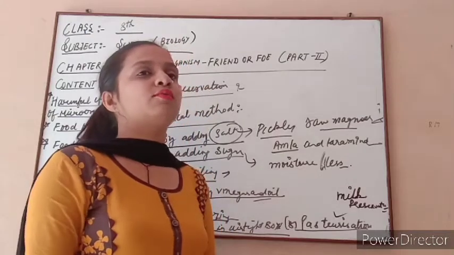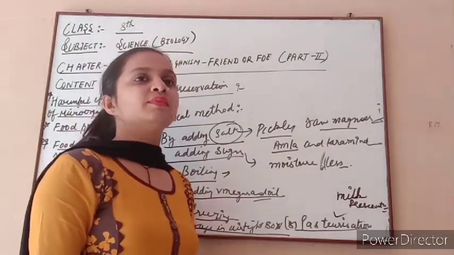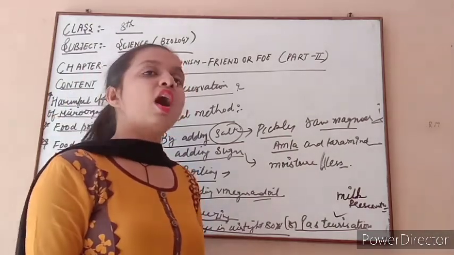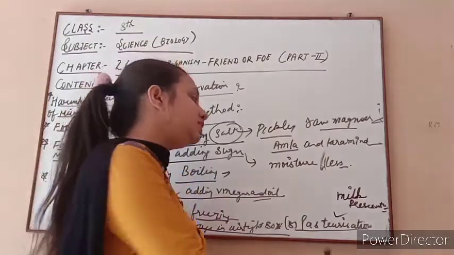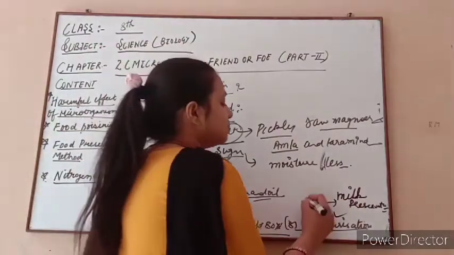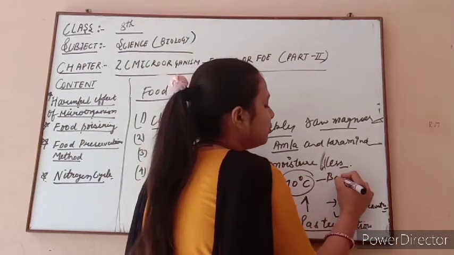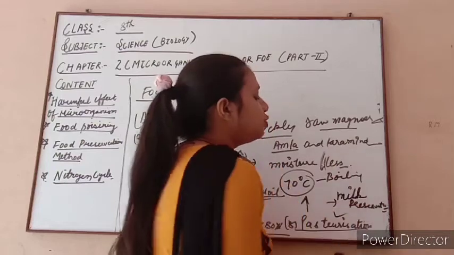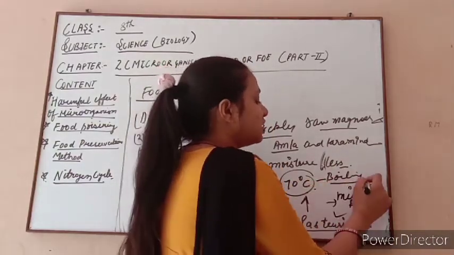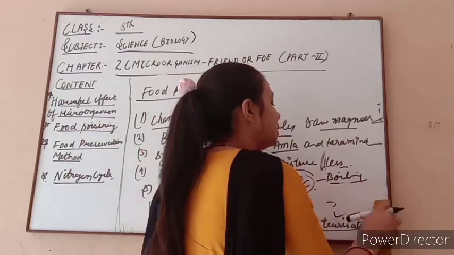Because if we store normal milk at home, it is not able to be stored for 6 months. And how is this milk made to have a 6 month expiry date? In the milk pasteurization process, first there is rapid boiling at 70 degrees Celsius, and then rapid cooling. The boiling occurs at 70 degrees Celsius, and after boiling comes rapid cooling.